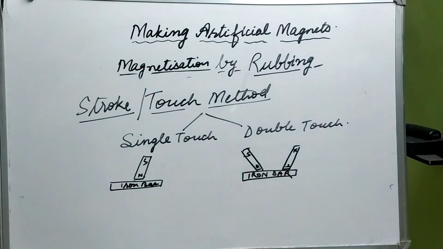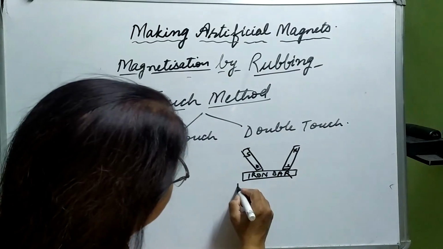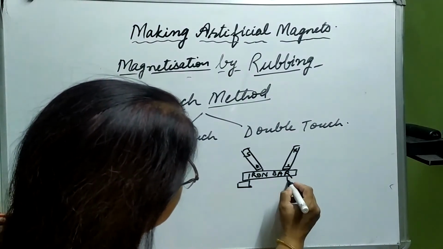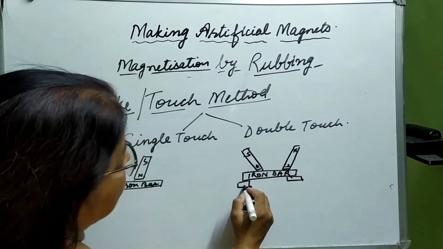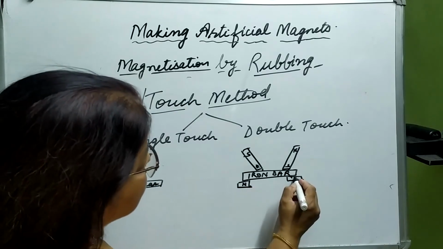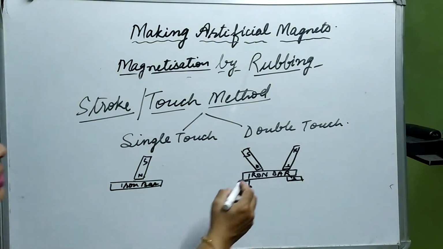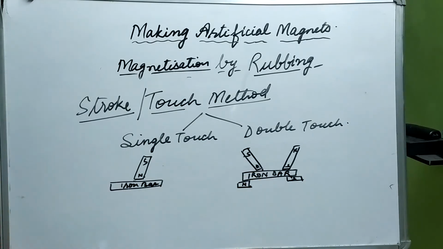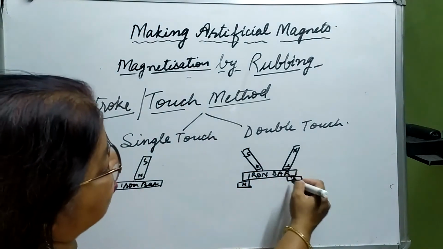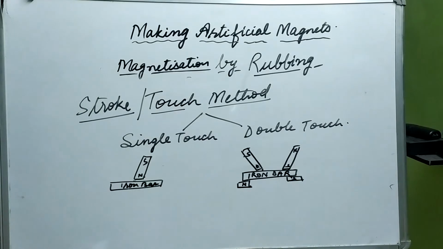Now what we do in double touch method, we are going to keep one magnet here and one magnet here, and in this case north pole, in this case south pole. So when we rub it, this part is going to become south pole and this part is going to become north pole.